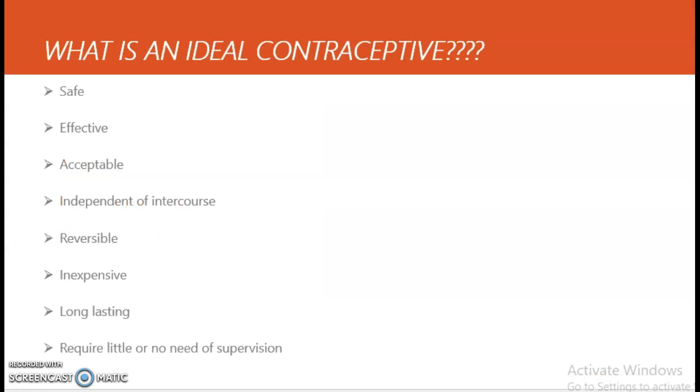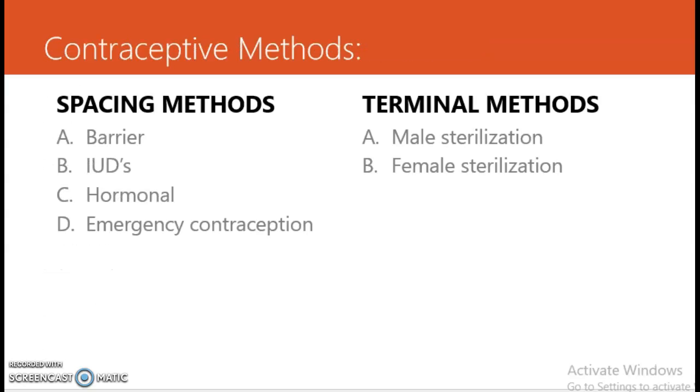What is an ideal contraceptive method? The ideal contraceptive method should be safe, effective, and acceptable for all the community people. It should be independent of intercourse, reversible, inexpensive, long-lasting, and require little or no supervision. What are the contraceptive methods that are available?